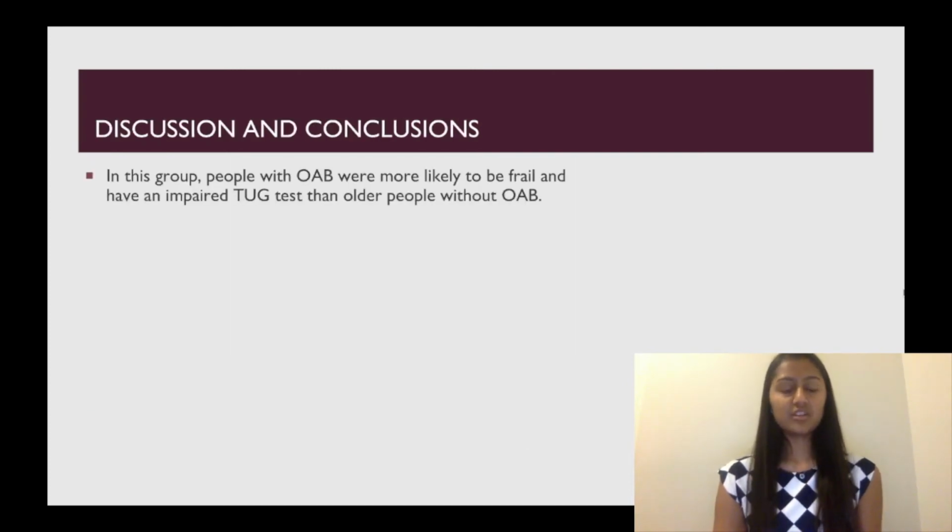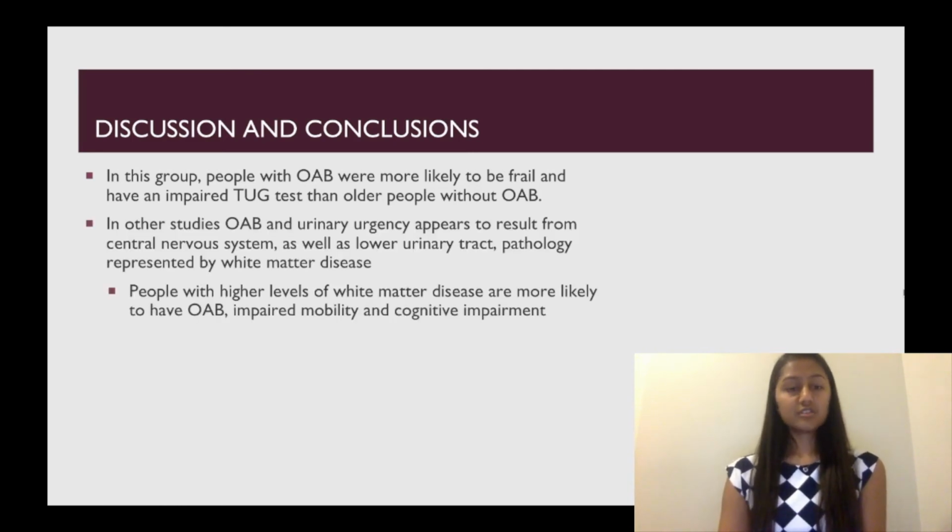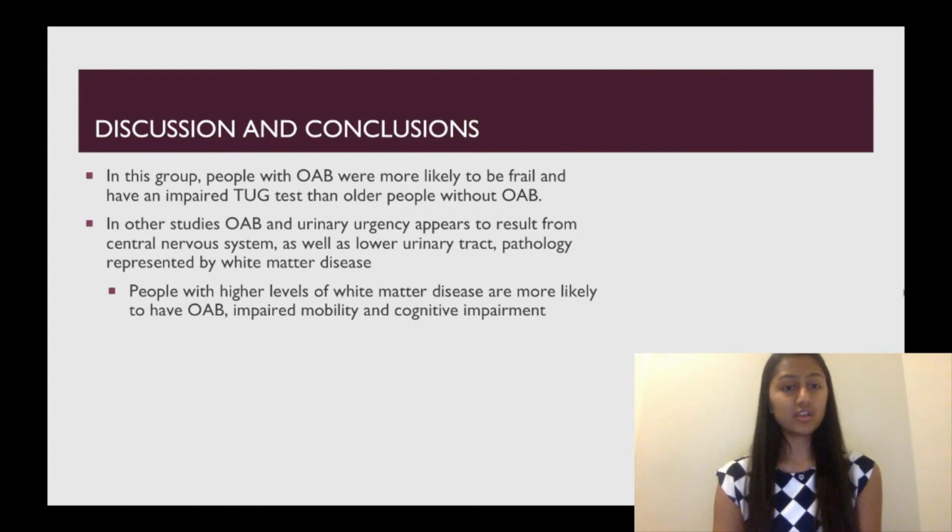For the discussion, in this study, people with OAB are more likely to be frail and have an impaired TUGT than older people without OAB. These results are consistent with other studies that have also found this association. Other studies have found that OAB and urinary urgency appear to result from the central nervous system as well as lower urinary tract pathology, such as white matter disease. And so people with higher levels of white matter disease are more likely to have OAB, impaired mobility, and cognitive impairment.